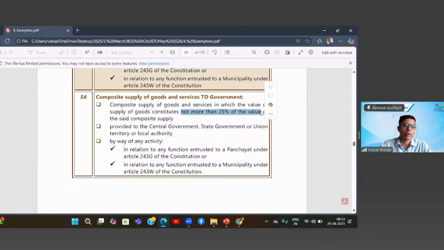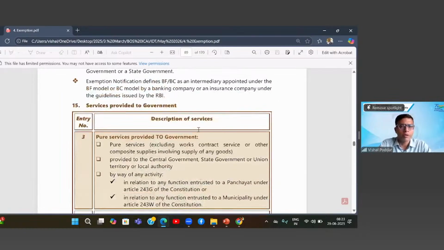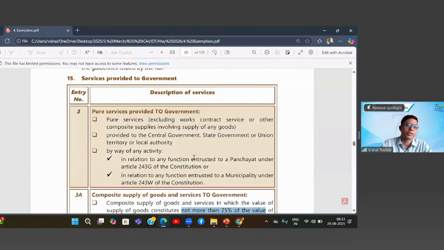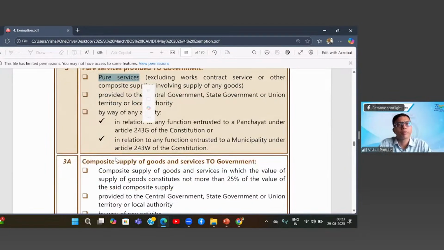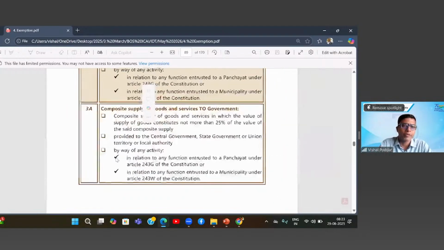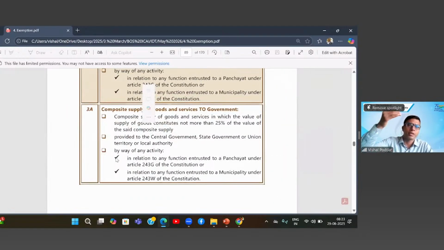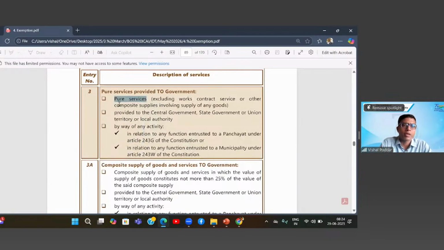Why was this added later on? Because the benefit of this was not fully realized. Why was it not fully realized? It said that it will cover pure service. Pure service means there should be no goods involved. But practically it was found that many times when these external agencies are providing services to government, it includes very nominal value of goods to provide that service. So the goods are used by them, but that is to provide that service. And because of this specific condition of pure service, it was not getting covered in clause 3.